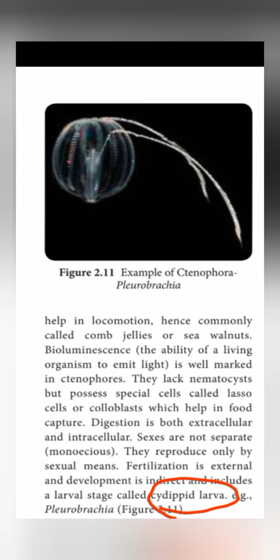We all know that fertilization is the fusion of male and female gametes, and it takes place externally. What is meant by external fertilization? The fertilization taking place outside the body, that is, the male and female gametes fuse outside the body, is called external fertilization. Since the fertilization takes place externally, the development is also indirect and it includes the stage called a cydippid larva.